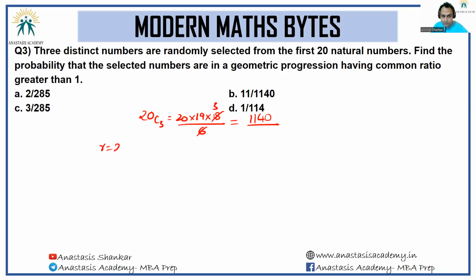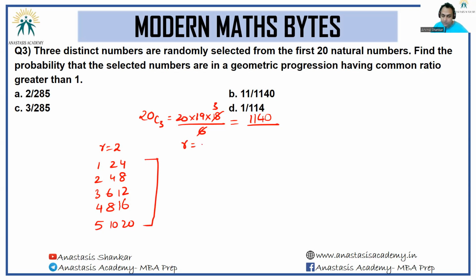When the common ratio is 2, I can have 1, 2, 4, 2, 4, 8, 3, 6, 12, 4, 8, 16, and 5, 10, 20. I get 5 series from here.